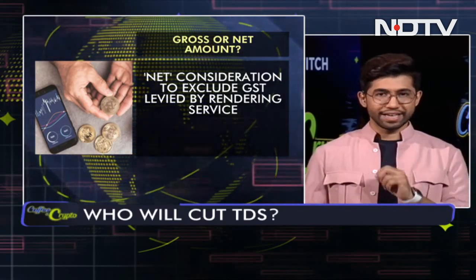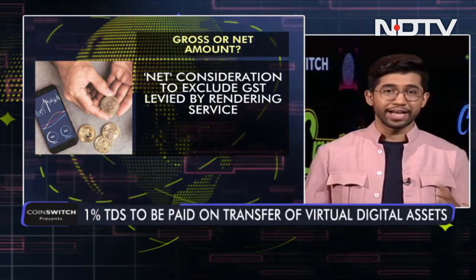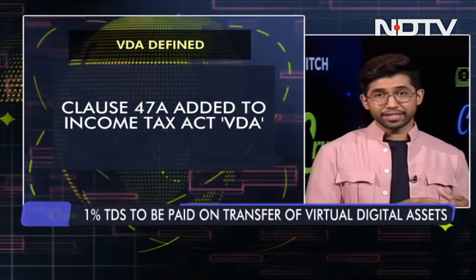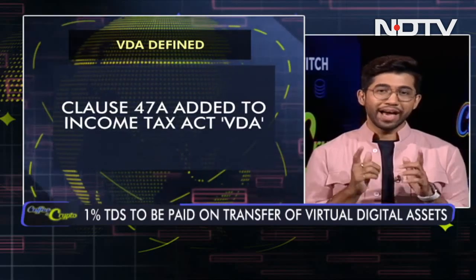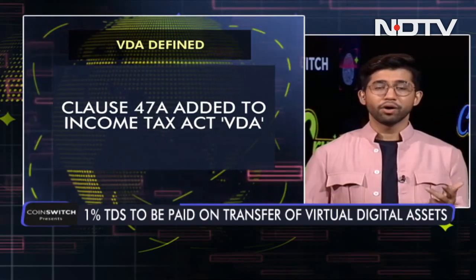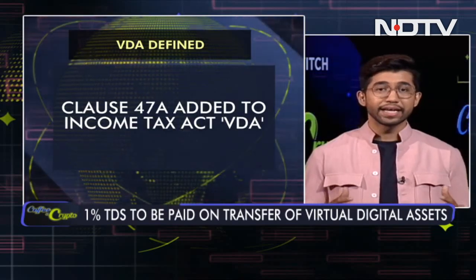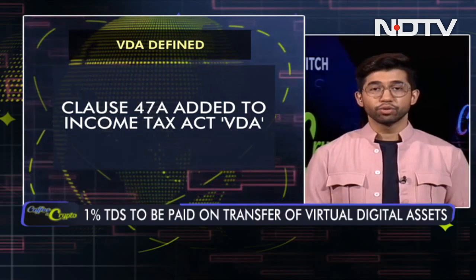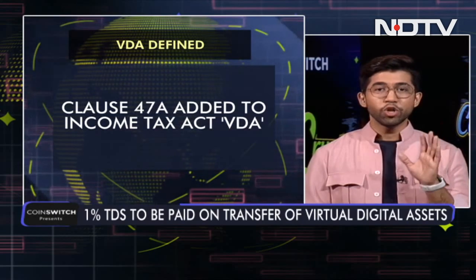Now, in clause 47A, added to the Income Tax Act, VDA has also been defined, and as I teased right in the opening, now we have a clear definition of VDA, because while the budget session was announced, there was mention of VDA, but there wasn't any clear definition. Now we have that. It's defined as any information, code, number or token formed using cryptography or other techniques and excludes Indian or any other foreign currency. Non-fungible tokens and any others that fit the same description are also included in this.